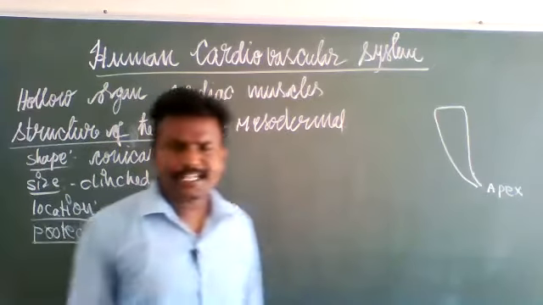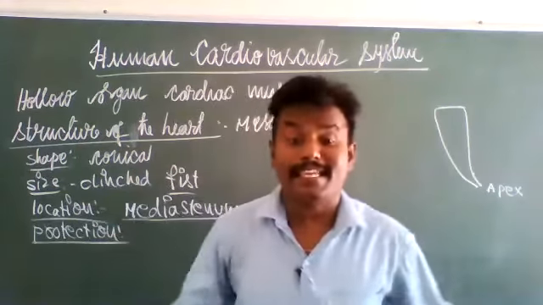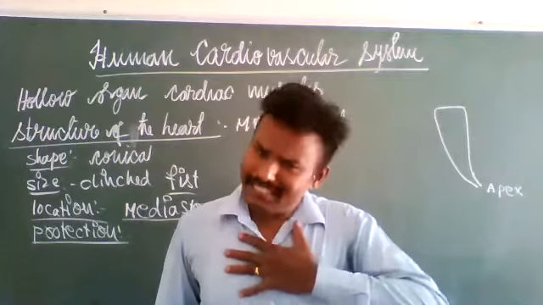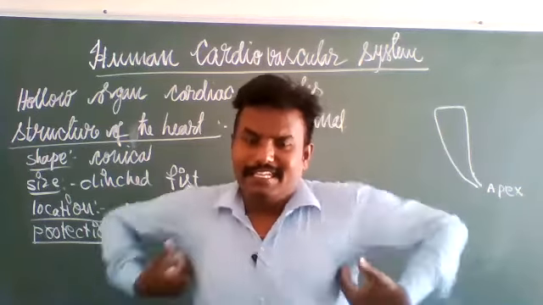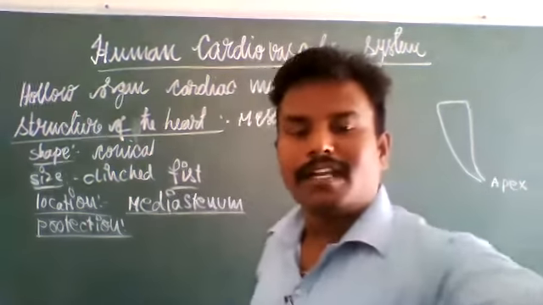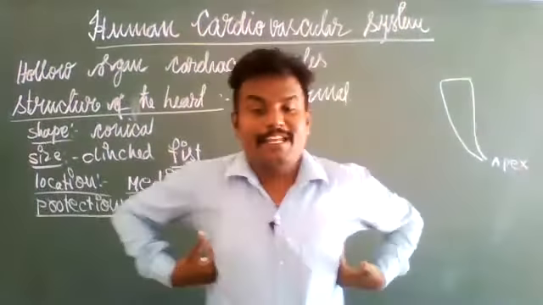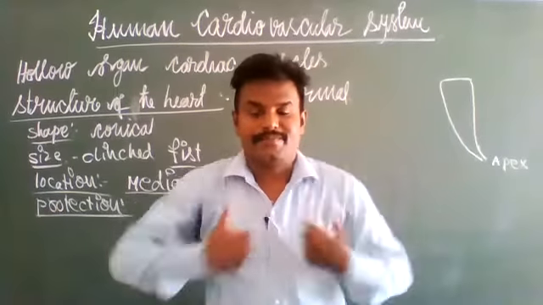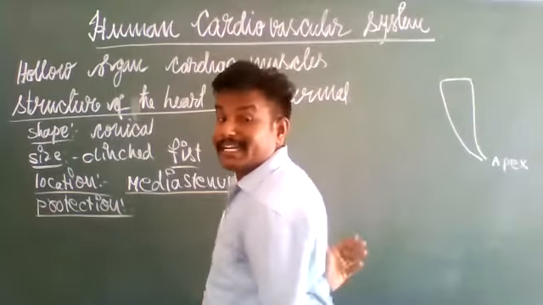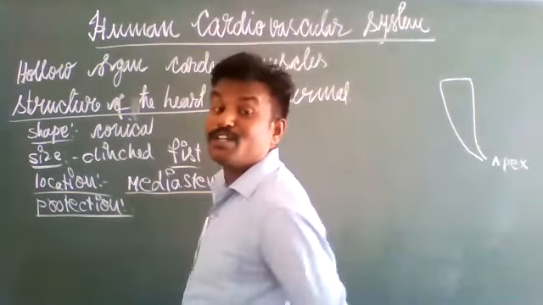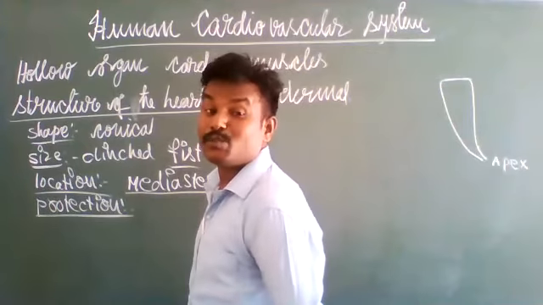The heart is protected on all sides by the rib cage, the thoracic region. On the back side, the vertebral column gives protection to the heart.